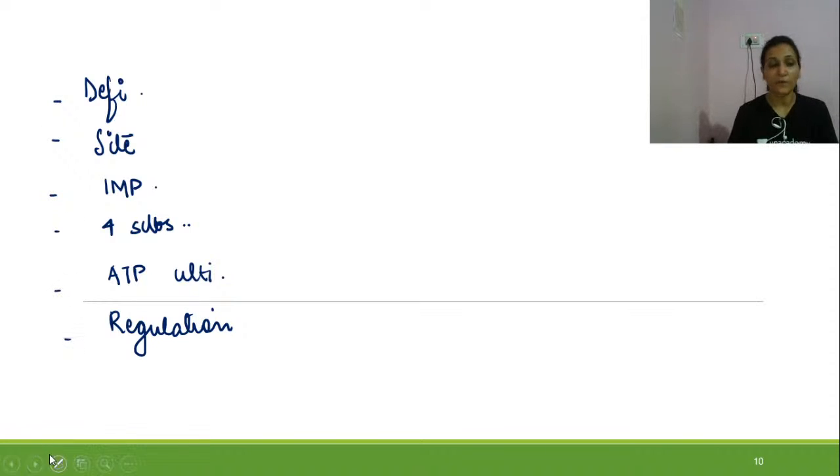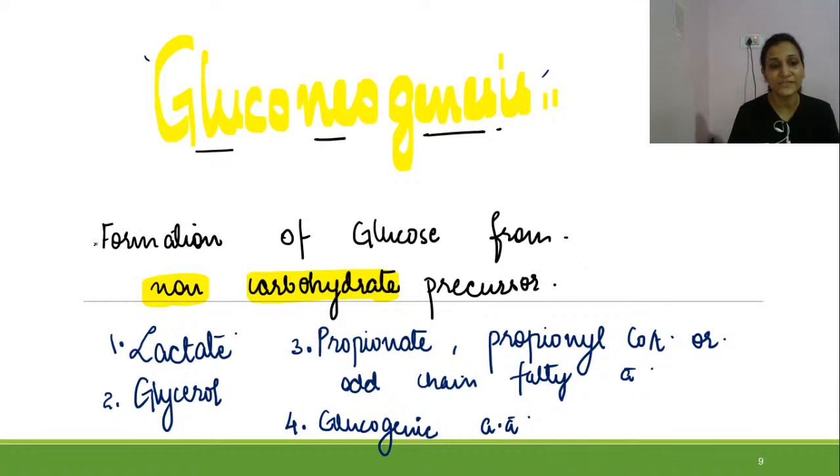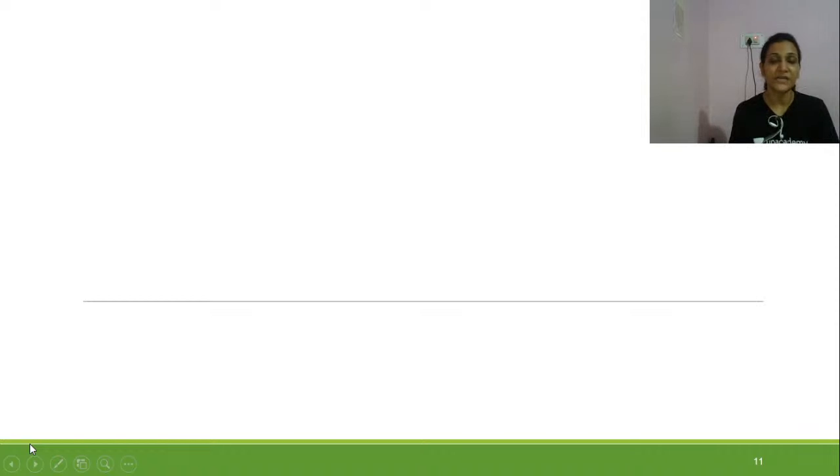Starting from the definition, which we have seen already: formation of glucose from non-carbohydrate precursors is called gluconeogenesis, that is from lactate, glycerol, propionyl-CoA or odd chain fatty acids and glucogenic amino acids. Now moving a little ahead, let us talk about some important points related to gluconeogenesis.